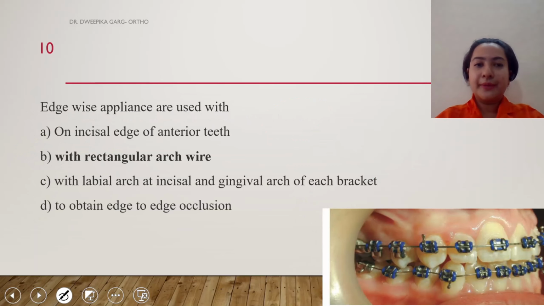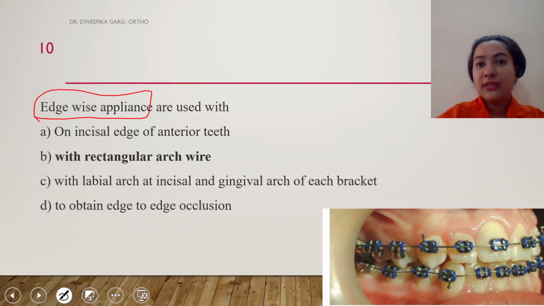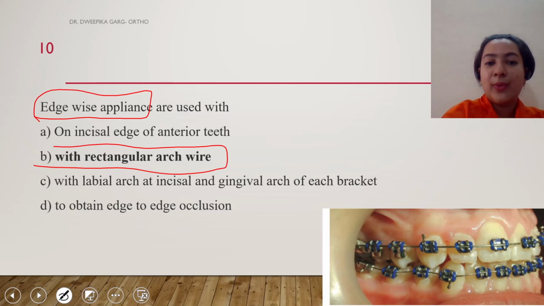Moving on. The next question which we have is, edgewise appliances are used with. Now see, orthodontics has a history. It has evolved a lot. So earlier we had the edgewise bracket. Then we had the pre-adjusted edgewise bracket. Then introduced was our MBT system by McLaughlin, Bennett and Trevisi. So there have been generations of orthodontic brackets, wires, and even the mechanisms and biomechanics. So edgewise is a very old biomechanics which was used. And edgewise appliances are used along with rectangular arch wires.